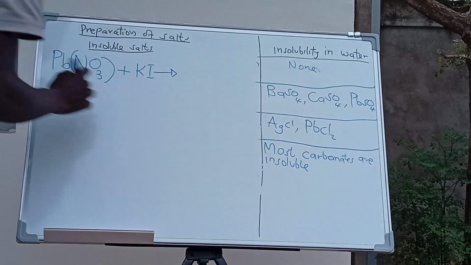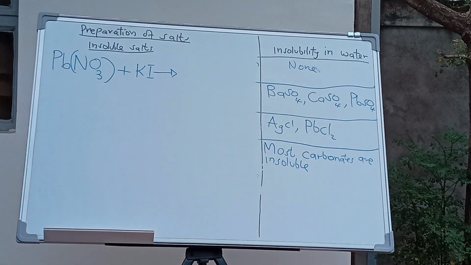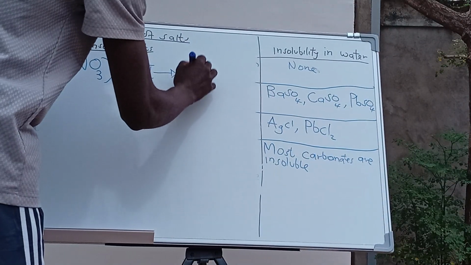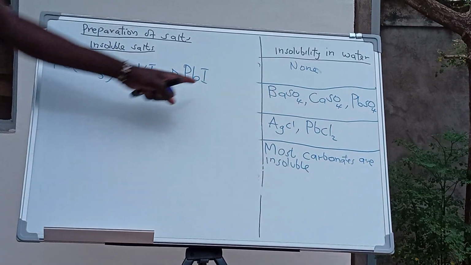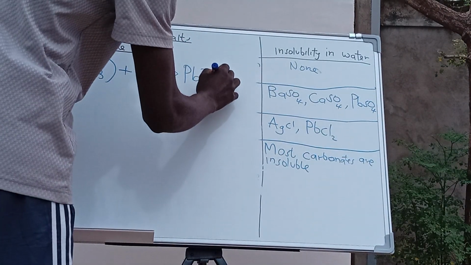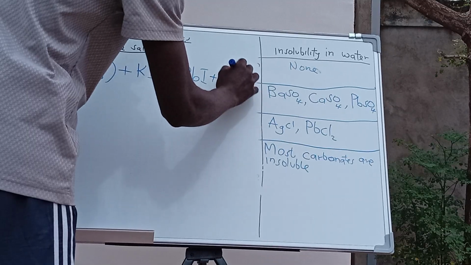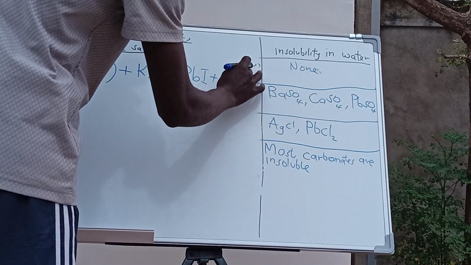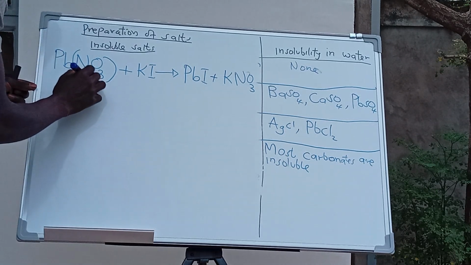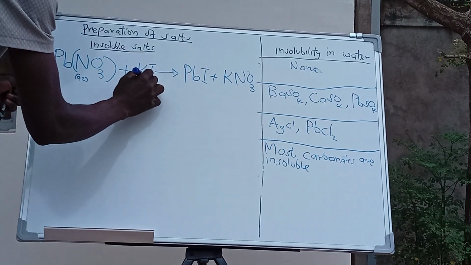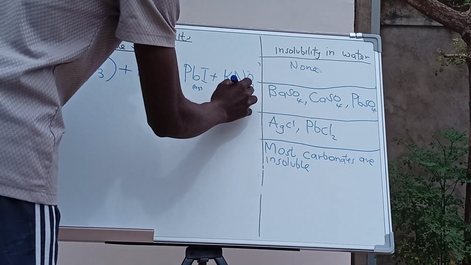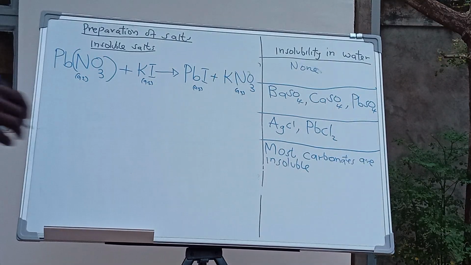When you react lead nitrate with potassium iodide, you get lead iodide plus potassium nitrate. This is in aqueous solution, as much as they are salts. This one is also in aqueous solution.